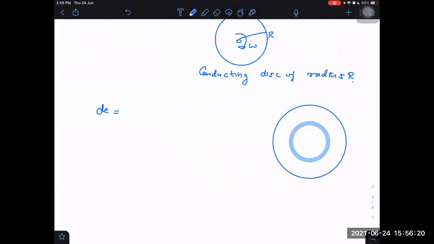As the formula says, in the radial direction, the EMF will be B naught by R into r, which is r distance away. r omega is the speed. Now, if speed is in this direction, then EMF will be perpendicular to that direction, along this side, along dr. dr is the length element across which we are finding the EMF.